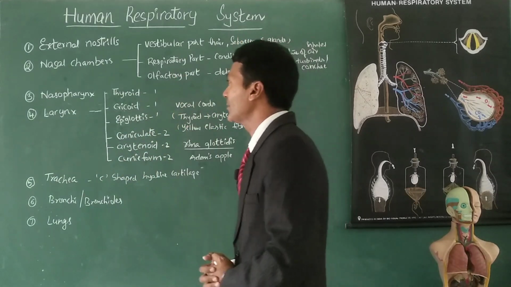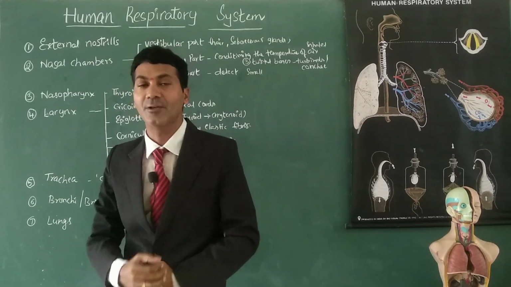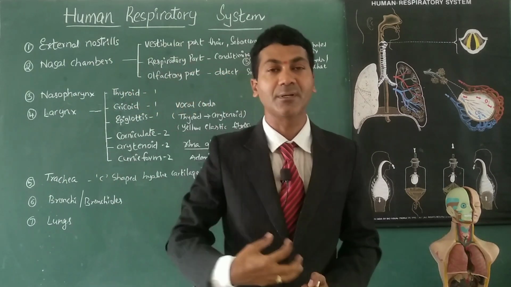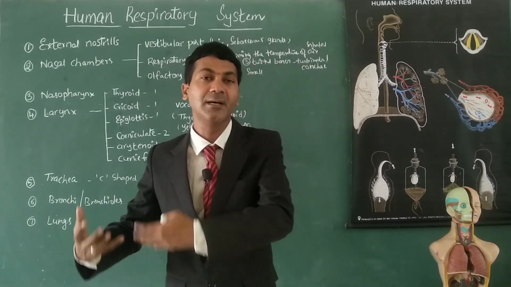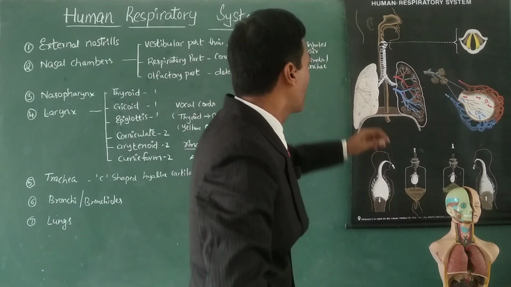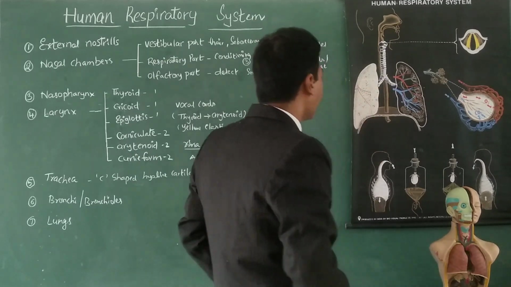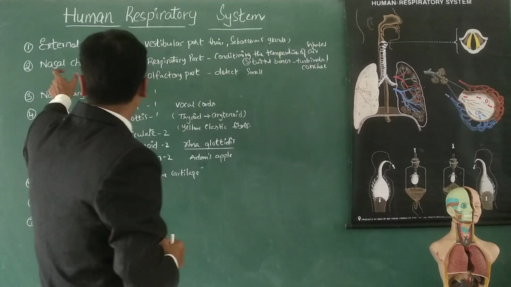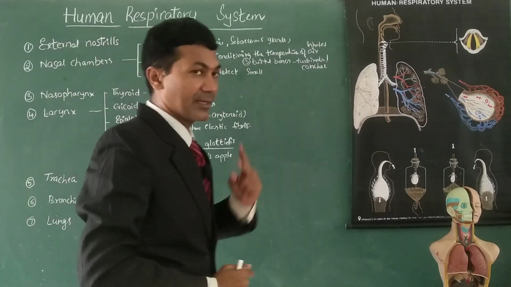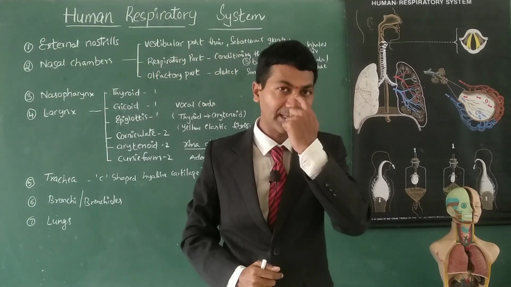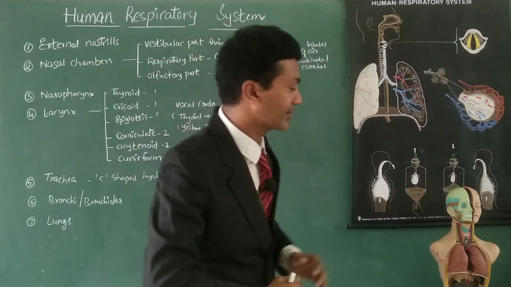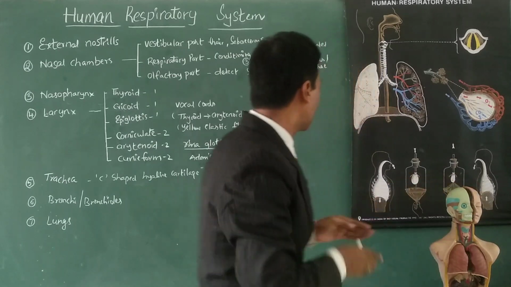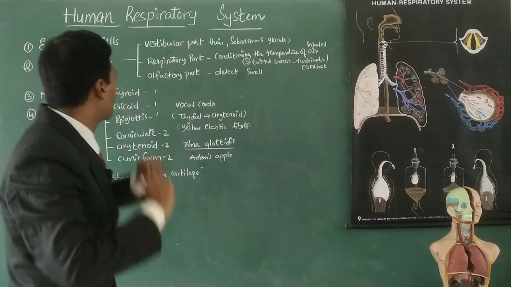The first part of human respiratory system starts with external nostrils, which are 2 outer openings by which air is driven from the environment into the body. 2 external nostrils are there. These 2 external nostrils open into the tiny chambers known as nasal chambers. There are 2 nasal chambers separated by septum, which is called the nasal septum here. This septum separates the nasal chambers into 2.